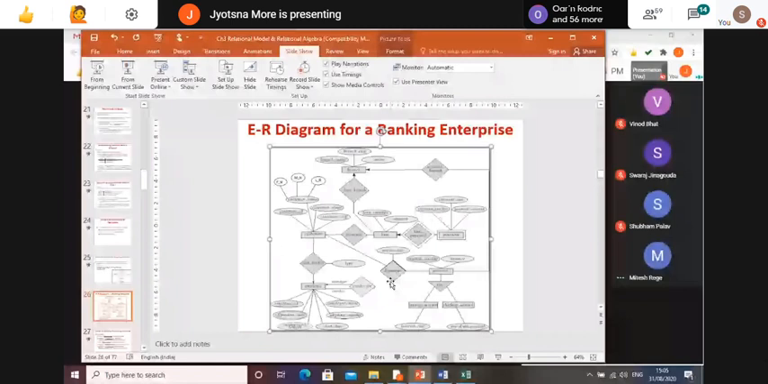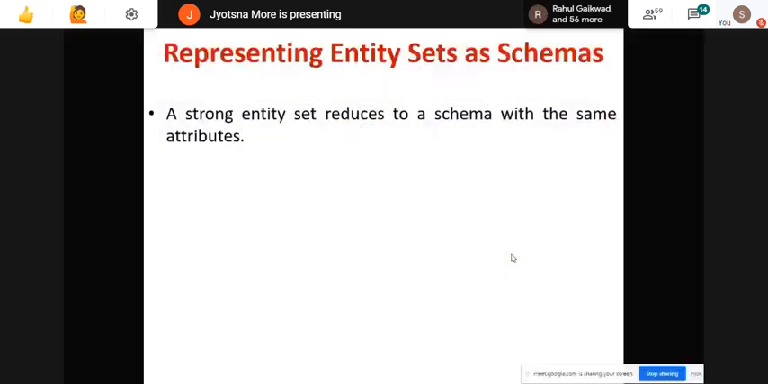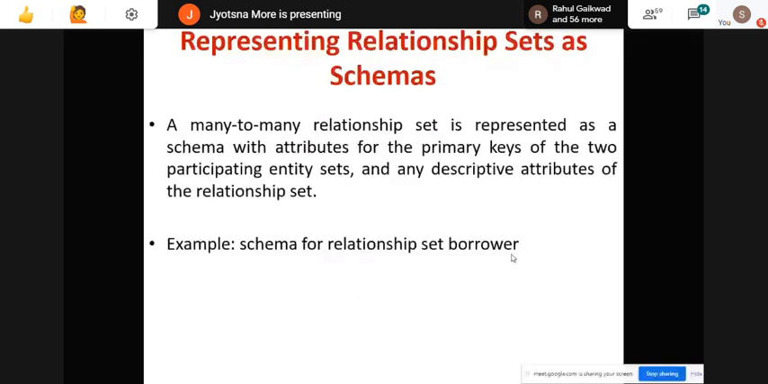Now it is clear how to represent a many to many relationship in the schema. That was the rule for many to many. For borrower, they have given customer ID and loan number. So till here it is clear, and it is very important from your exam point of view: many to many relationship conversion.